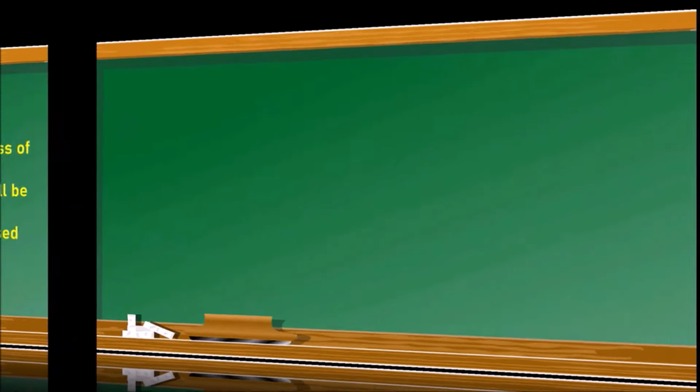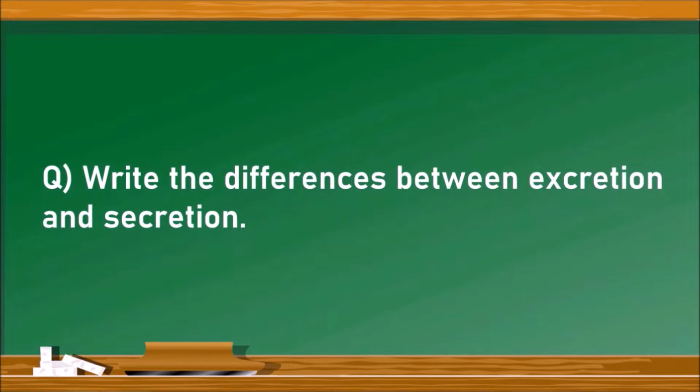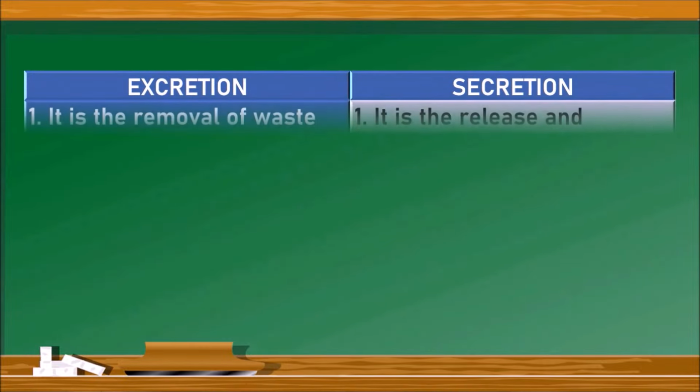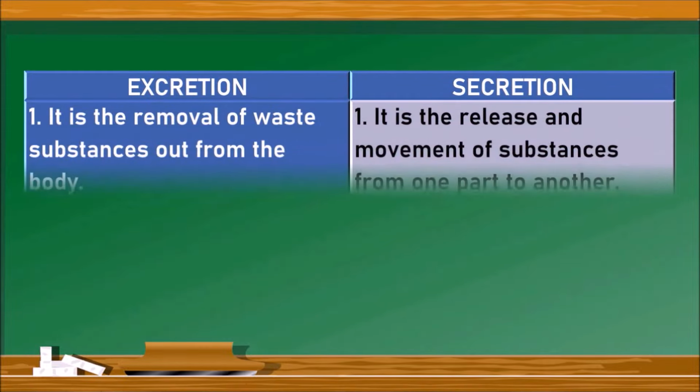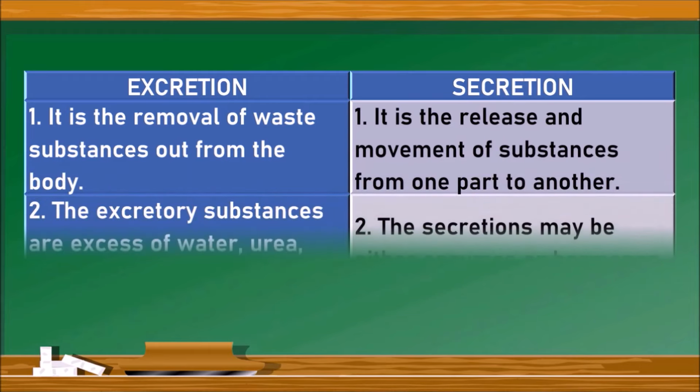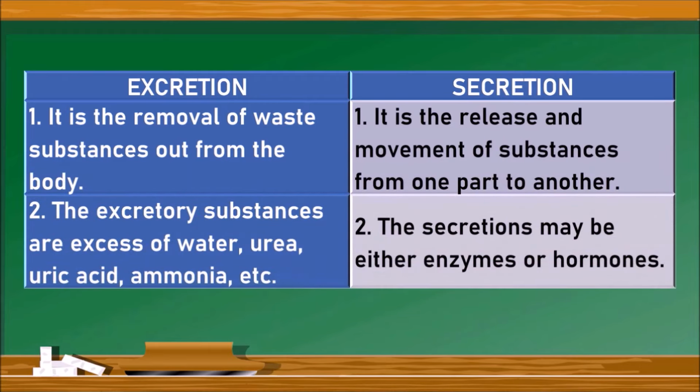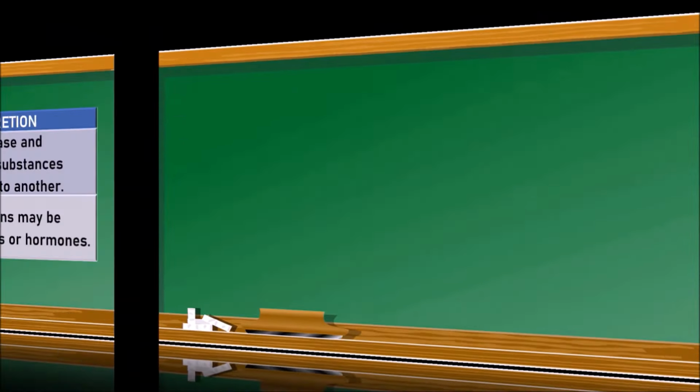Next question. Write the differences between excretion and secretion. Let us write excretion and secretion in a table on either side. Excretion is the removal of waste substances out of the body, whereas secretion is the release and movement of substances from one part of the body to another part. The excretory substances are excess water, urea, uric acid and ammonia. These are the results of excretion, whereas the results of secretion may be enzymes or hormones. Next question.